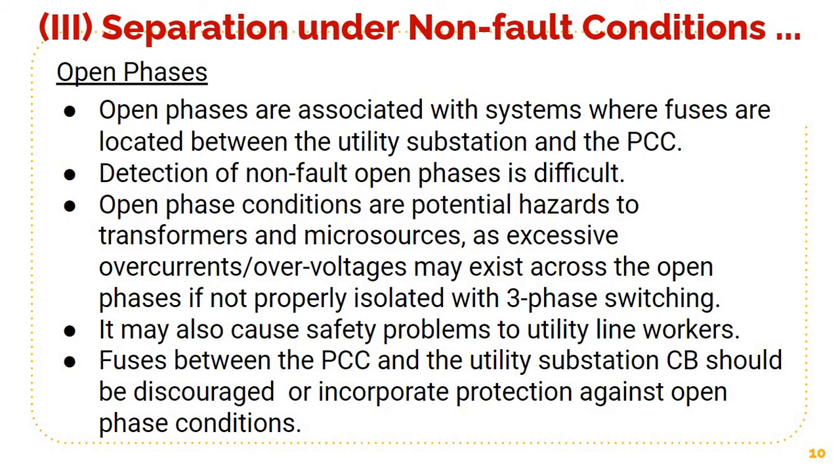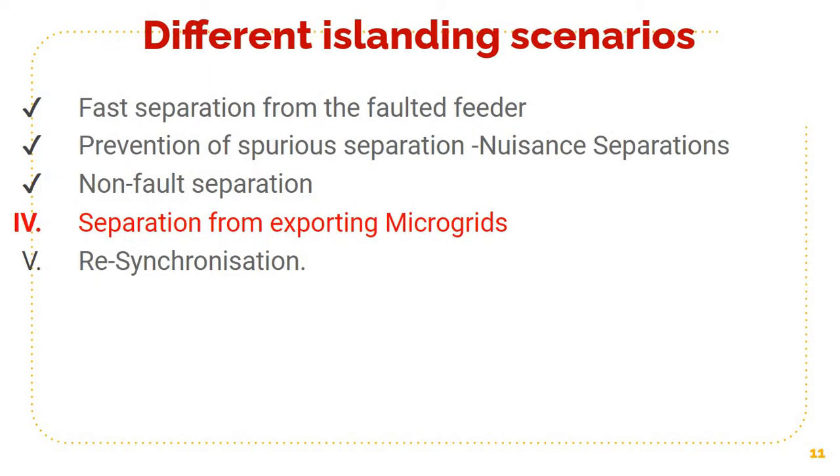So this is what I told you: fuses between the PCC and the utility substation should be discouraged, or incorporate protection against open phase condition.